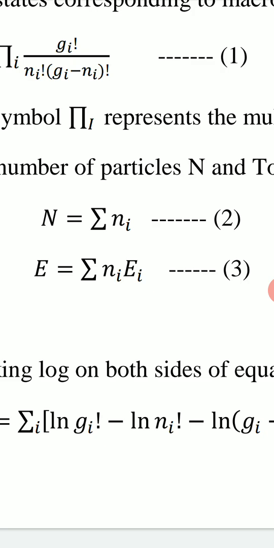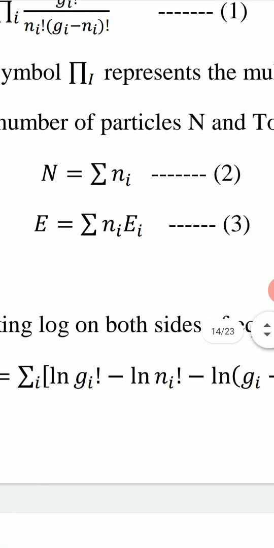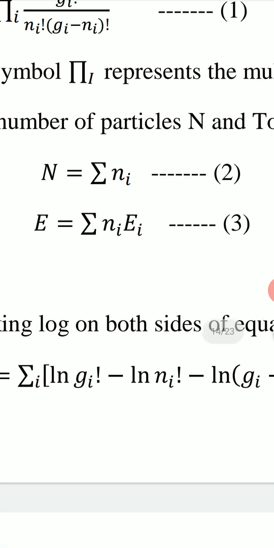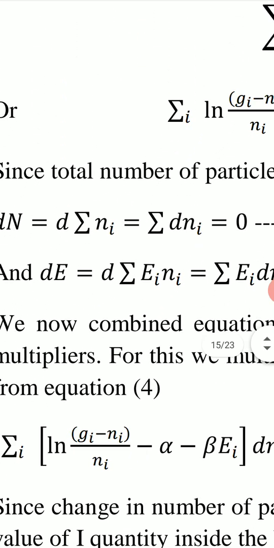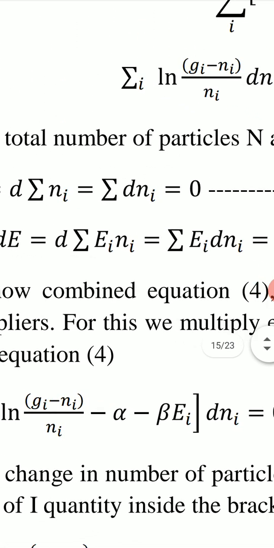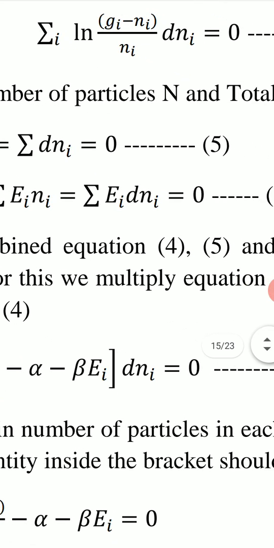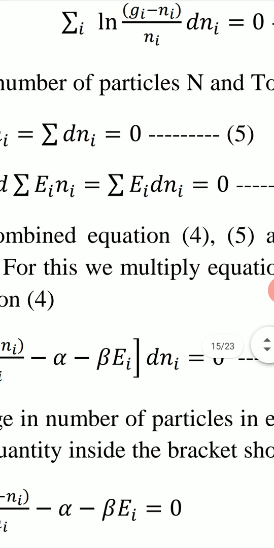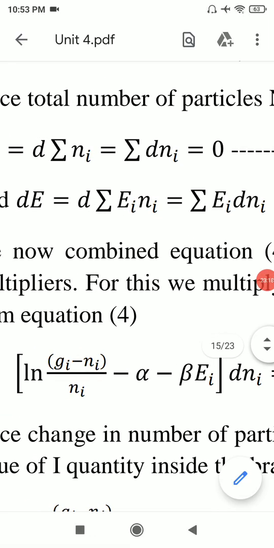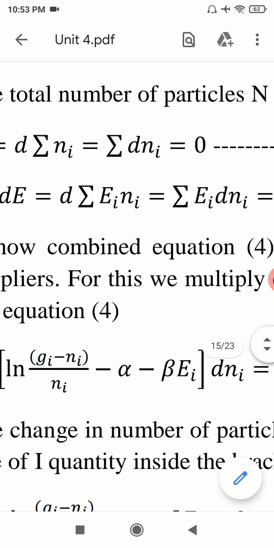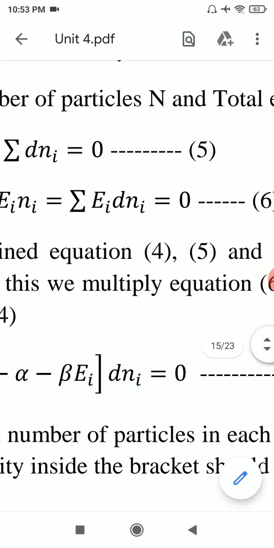For dN equal to 0, this will give summation dni equal to 0. And dE equal to 0 will give summation ei dni equal to 0. So dN, which is summation dni, is equal to 0, equation 5. And dE, which is summation ei dni, is equal to 0.